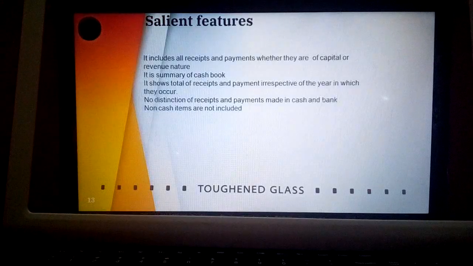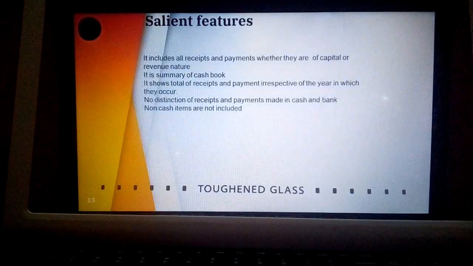It shows the total of receipts and payments irrespective of the year in which they occur. That means even if we are preparing records of particular accounts for the year ending 2013 to 2014, if there is any item of 2012 to 13, that will also be recorded here.